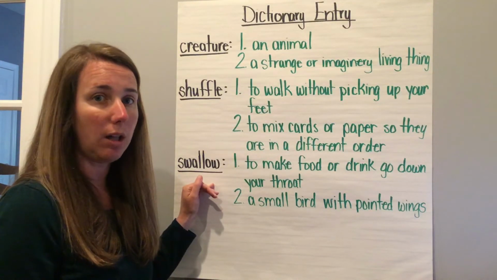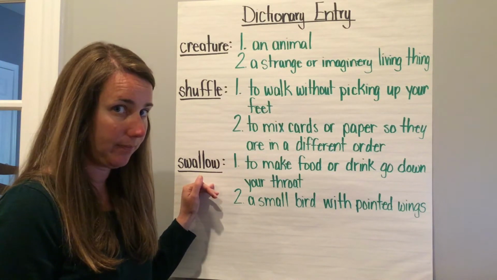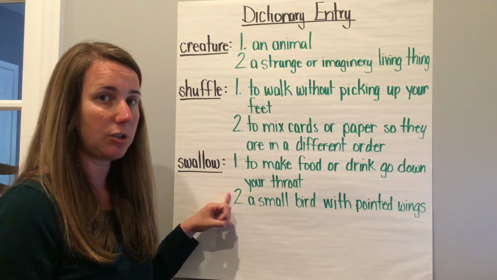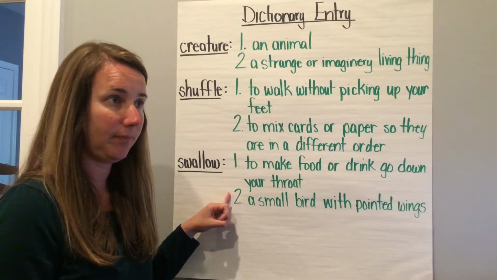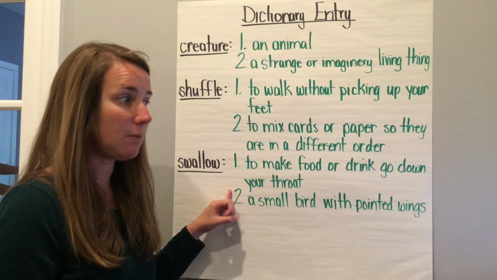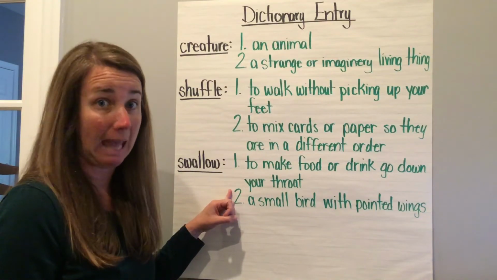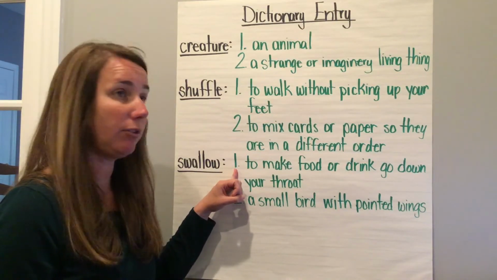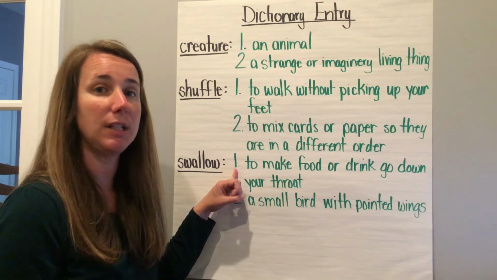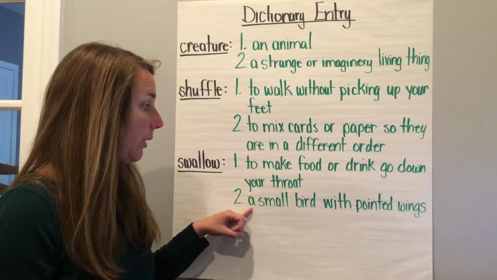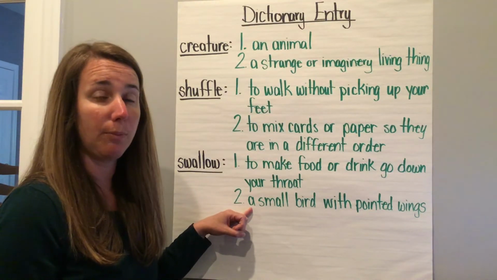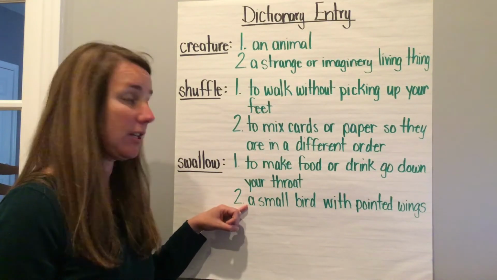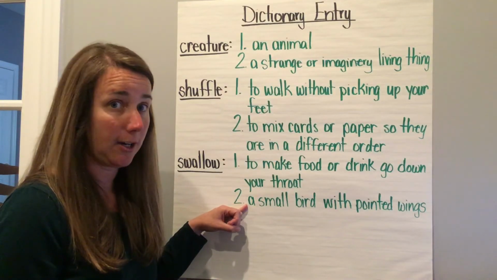Okay, last sentence. I saw a swallow fly over my head. Think about definition 1 or definition 2. Some clues in this sentence would be fly over head, to help you figure out that you're really not talking about you taking a bite of anything or taking a drink of anything. And when we think about a small bird with pointed wings, a bird is something that could fly over your head. So if you said definition 2, you would be correct here.